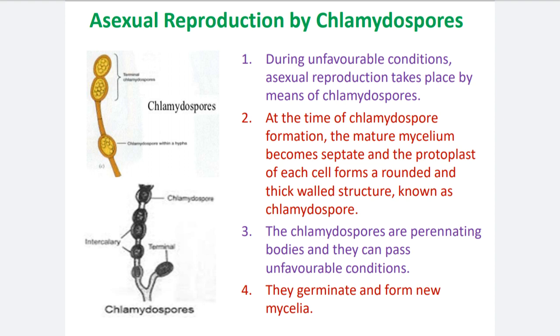In this way, today's lecture is over. In today's lecture, we have studied the systematic position of the Rhizopus, then the occurrence of the Rhizopus, then the habit, meaning thallus structure of the Rhizopus, in which the matured thallus has three parts: rhizoids, stolon and sporangiophores, then the vegetative reproduction which is caused by fragmentation, then asexual reproduction caused by sporangiospores and chlamydospores. Thank you.